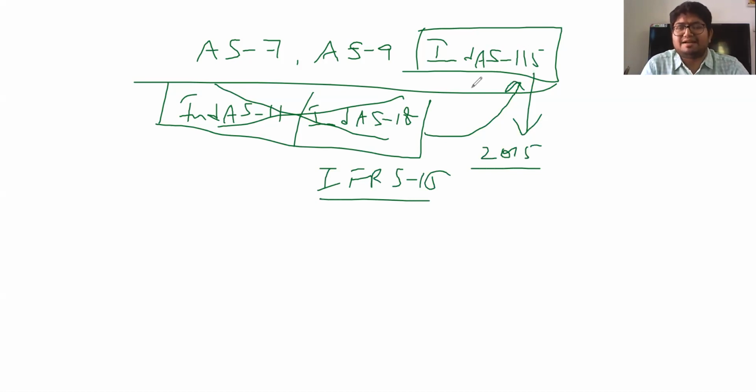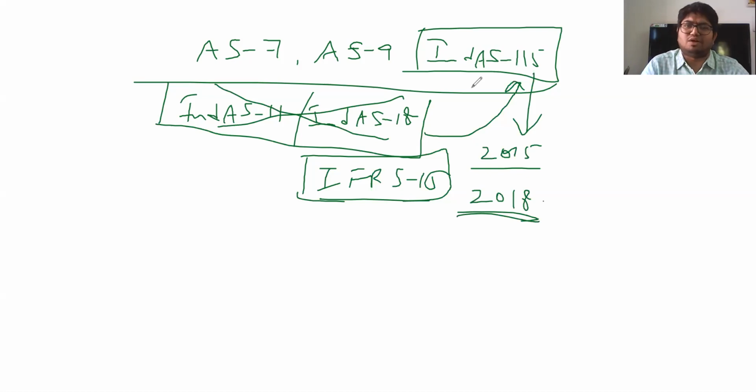However, many countries were not yet ready to take up IFRS 15 implementation, hence they deferred the standard applicability for 3 years. From 2018 onwards, IFRS 15 became globally applicable, and at the same time Ind AS 115 was also announced to be implemented. So in India, 1st April 2018 onwards, Ind AS 115 is in application.